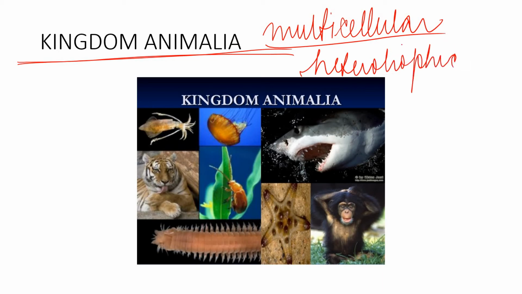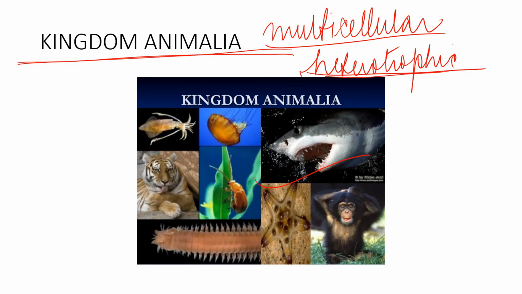Heterotrophic means what? They cannot make their own food, they depend on others for their nutrition. This tiger cannot make its own food, right? So they will depend on other animals for their nutrition. Then a whale and everything, none of them can prepare their own food, isn't it? So that is the thing.